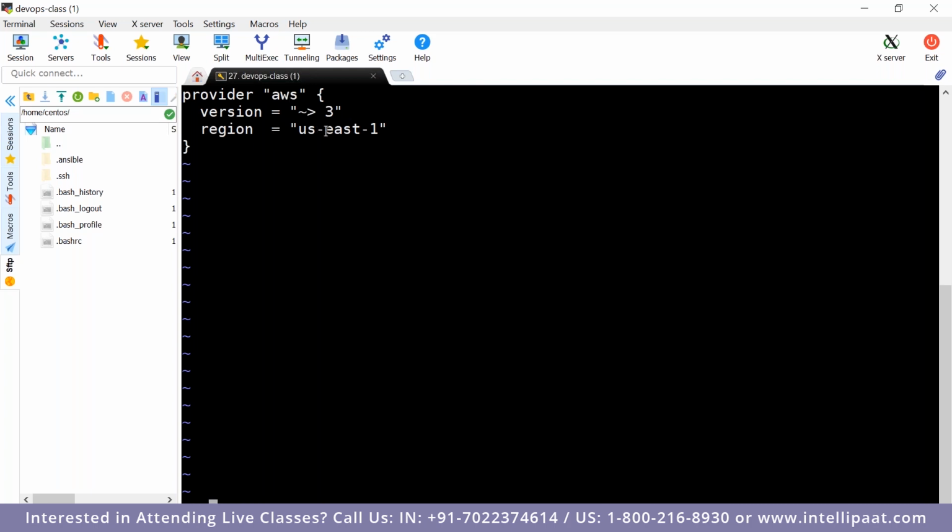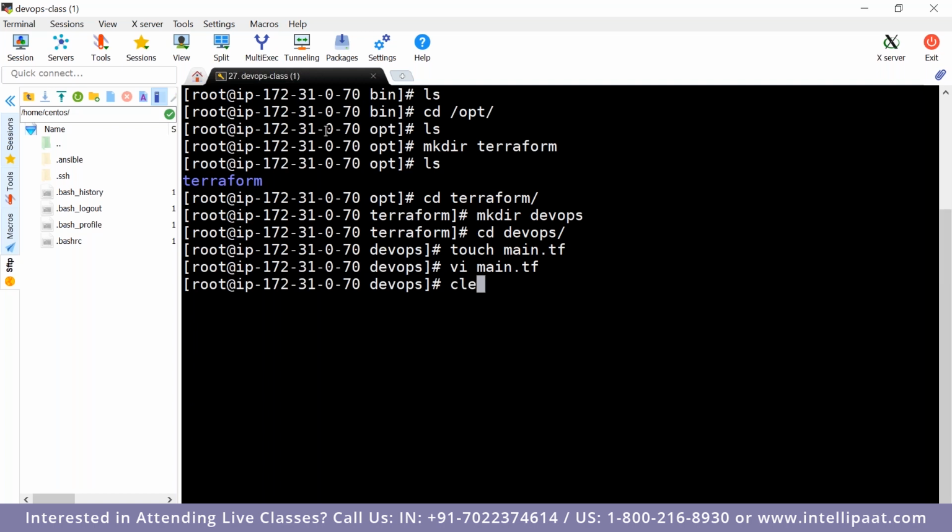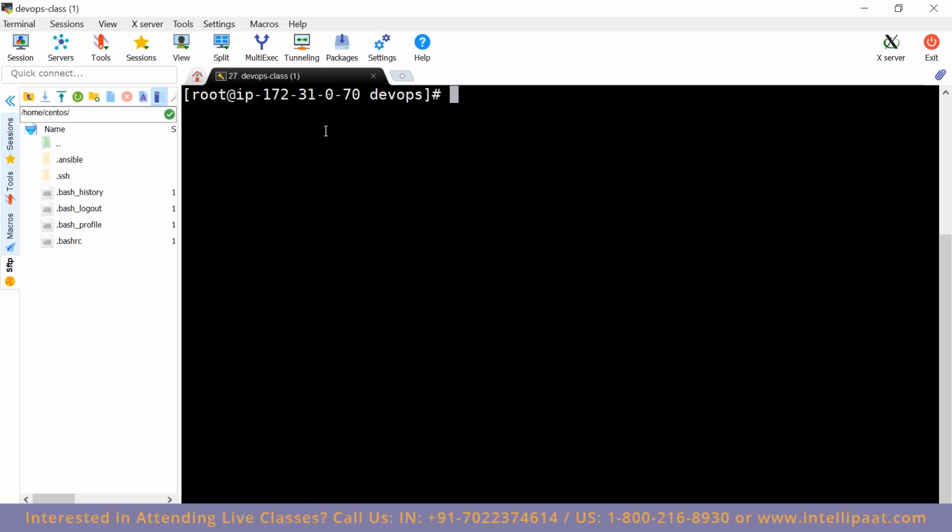Now it is done. Now we will have to download that provider onto our machine. How do we do it? Which command do we use to initialize all modules? Terraform init. Yes, terraform init.